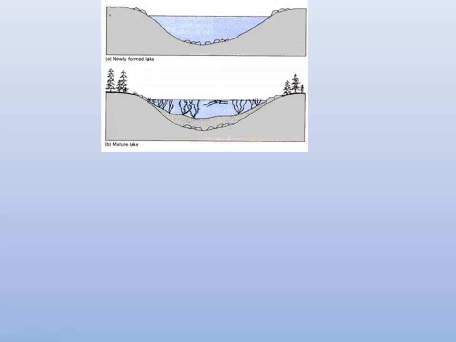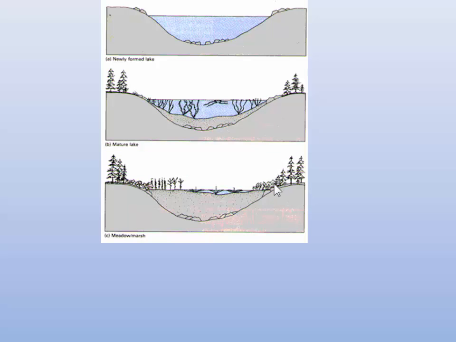Over time, streams feeding into the lake would bring in sediment, sand, silt, mud, and the lake would begin to fill up. Also, aquatic plants would die and fall to the bottom, and so you would build up a type of soil, mud, at the bottom of the lake. The lake would gradually get shallower and shallower and would start to get dry along the edges.